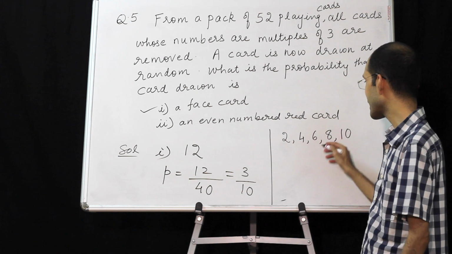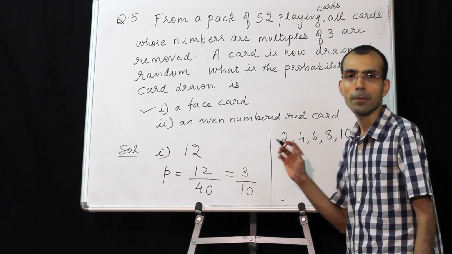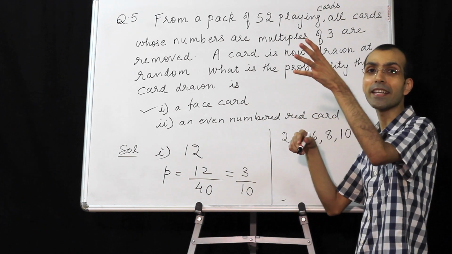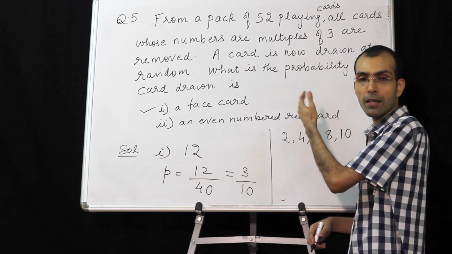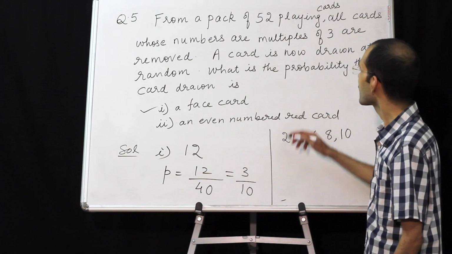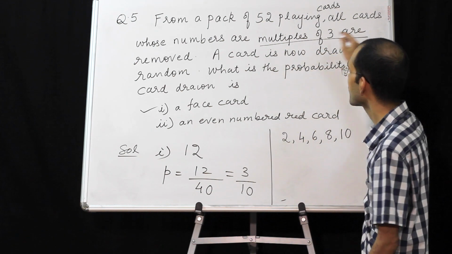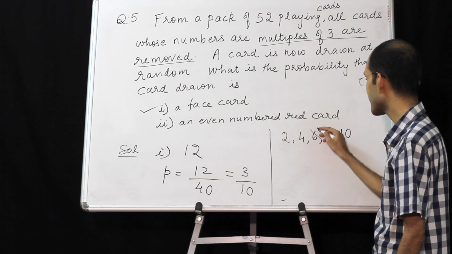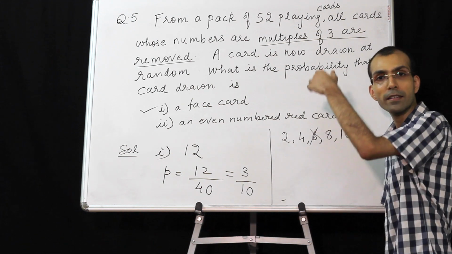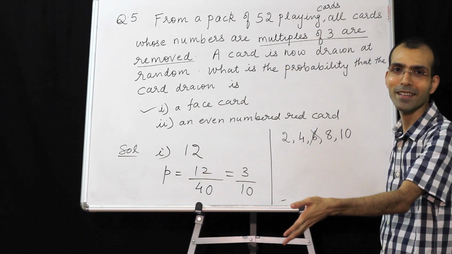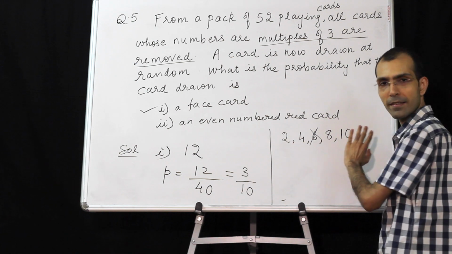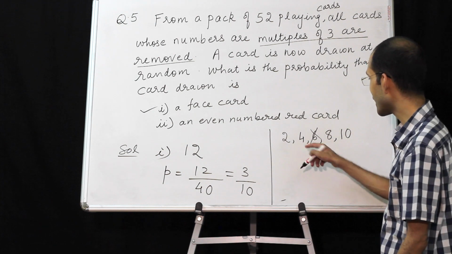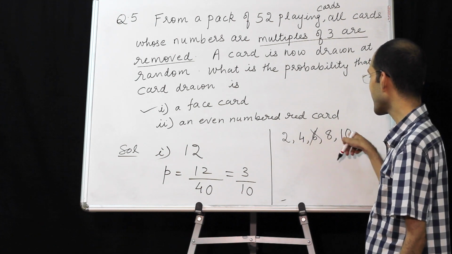But mind you, as I told you before, whenever certain things are removed in the beginning, they may affect our outcome. Here they said multiples of 3 are removed. So 6 cannot come because it has already been removed in the very beginning. So 2, 4, 6, 8, 10 is correct, but 6 cannot appear because multiples of 3 are already removed. So we are left with 2, 4, 8 and 10.